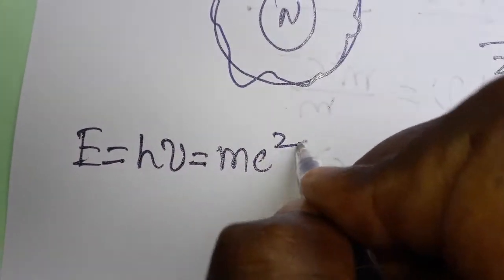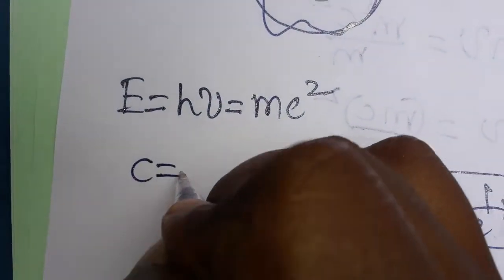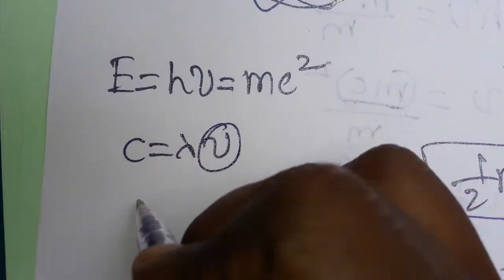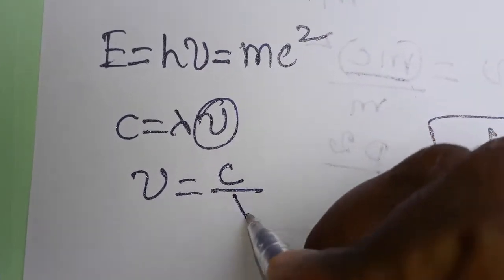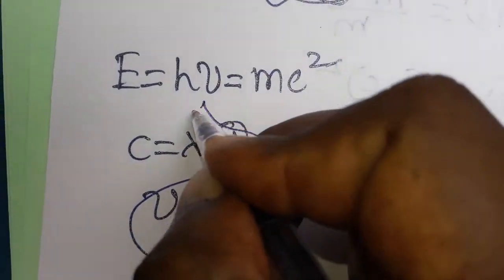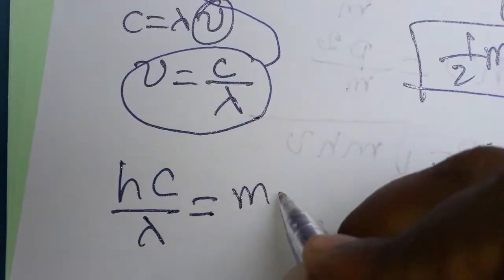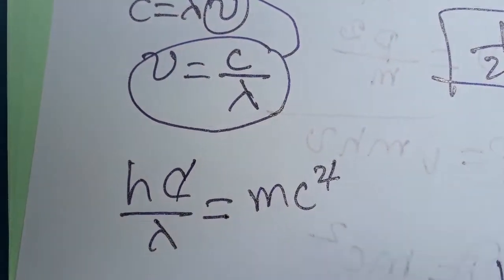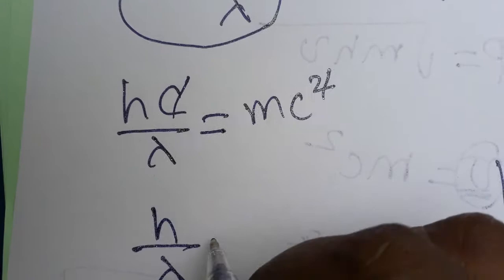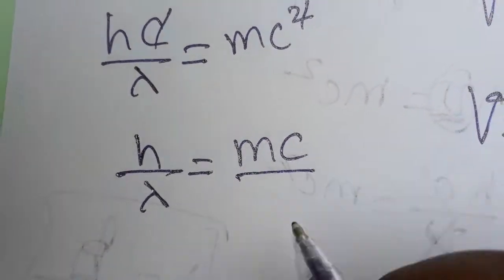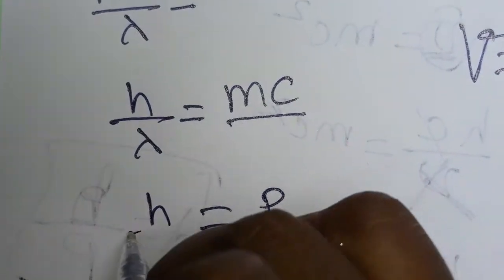I am relating the Planck constant with the Einstein equation: h times frequency is equal to mc square. We know velocity is equal to wavelength into frequency, so frequency is equal to velocity by wavelength. Substituting this, hc by lambda is equal to mc square. The c's cancel, so h by lambda is equal to mc. Mass into velocity is the momentum, so momentum is equal to h by lambda.